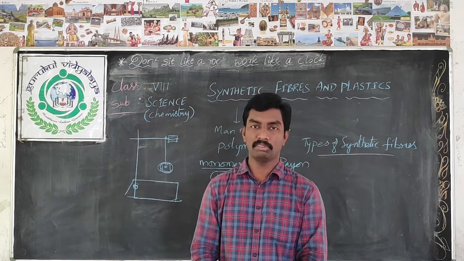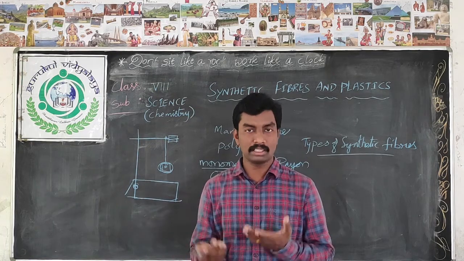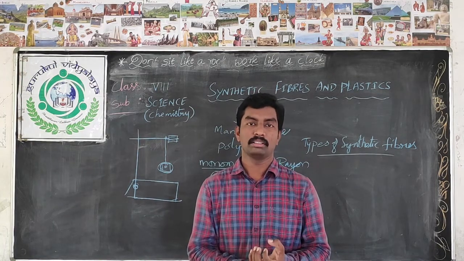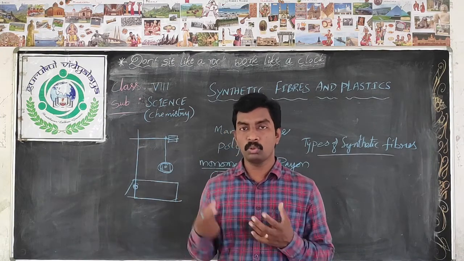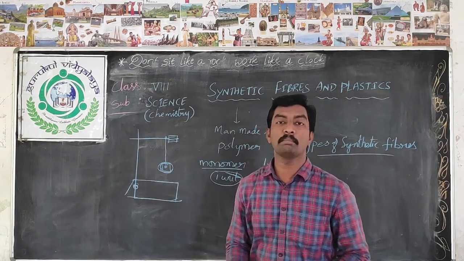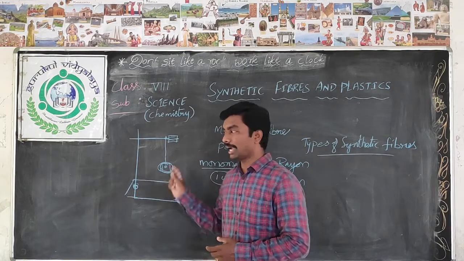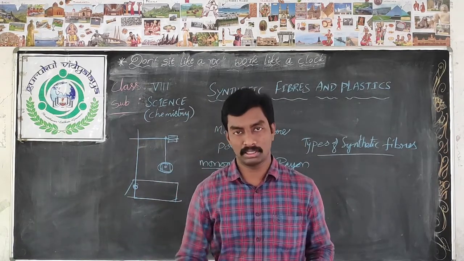Cotton will be cut off with more weight, silk will hold some more weight, and woolen also some more, but nylon can bear more weight on that pan. So by that we can understand nylon thread is stronger than the other natural fibers.